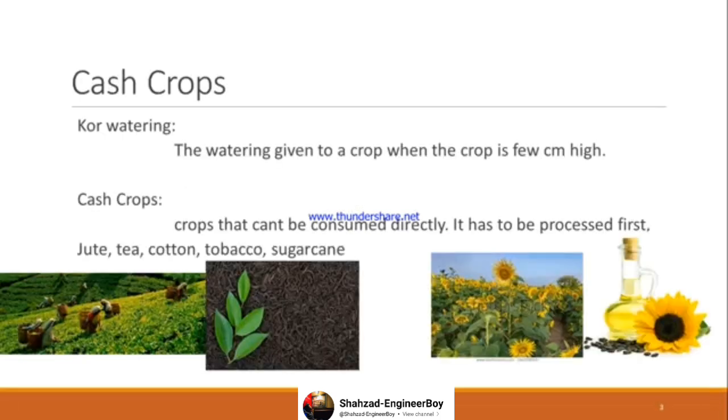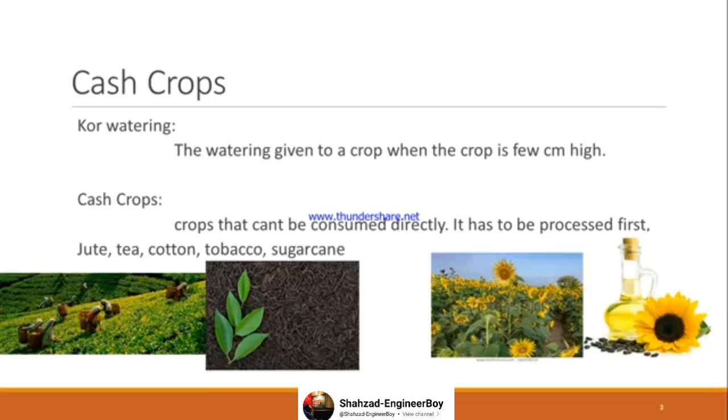Cash crops. Okay, first I will discuss core watering. Core watering is the watering that is given to a crop when the crop is a few centimeters high. Whenever the crop shows itself, whenever we get a crop in some form and shape, when the crop comes in sapling form with us, in order to give it extra strength, core watering is done. So, the definition of core watering.